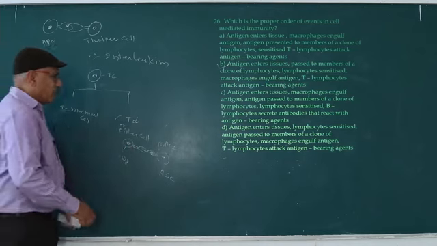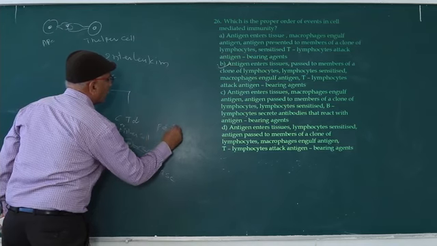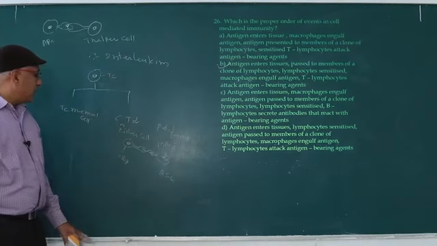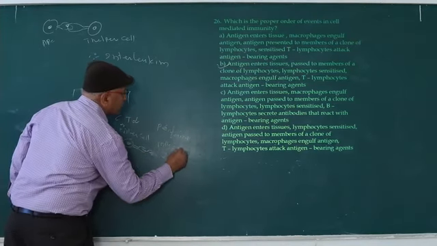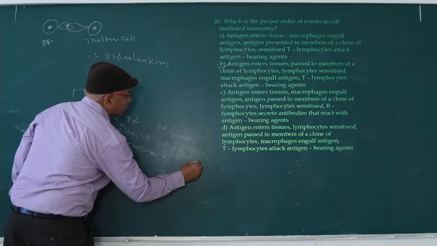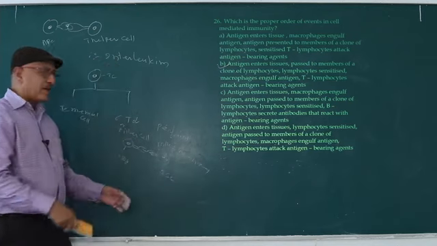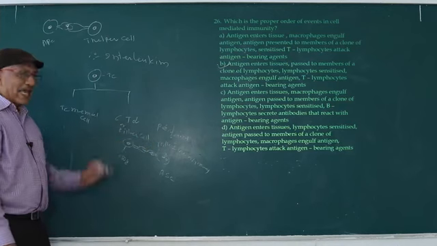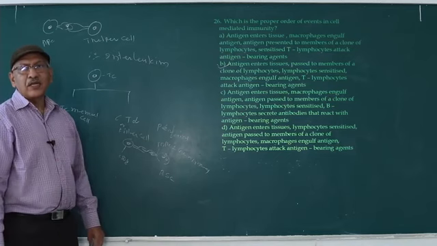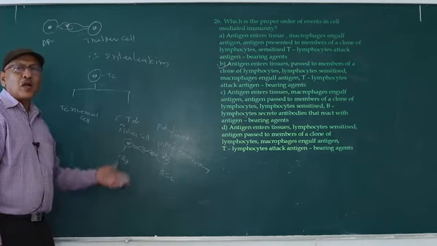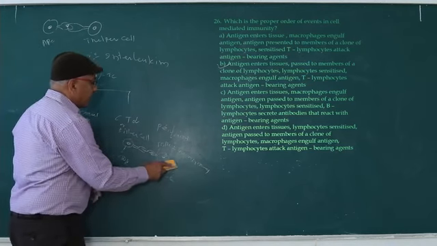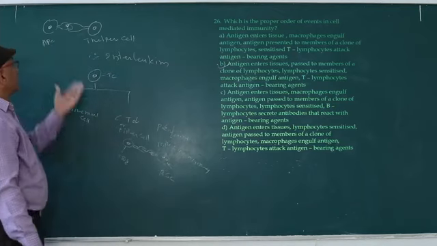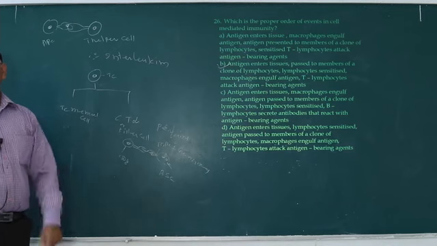Later, killer cells release perforins. Perforins make holes in the cells. Later, killer cells release granzymes. The granzymes enter the altered self cell through the holes and stimulate the caspases. Caspases are proteins. They stimulate the programmed cell death mechanism. As a result, the altered self cell along with antigens is destroyed. So this is the mechanism of cell-mediated immunity.